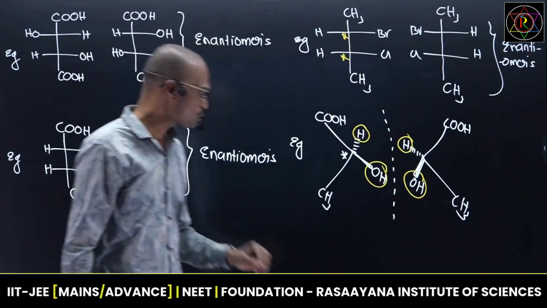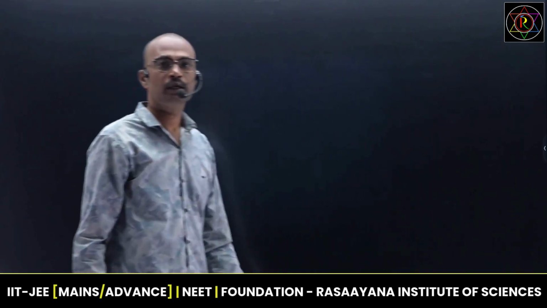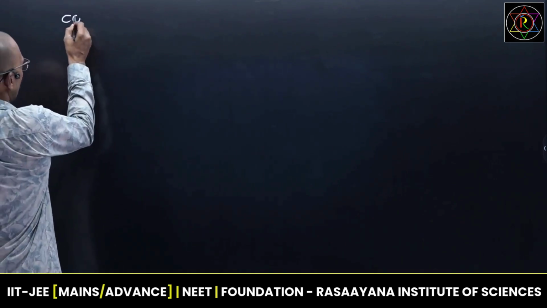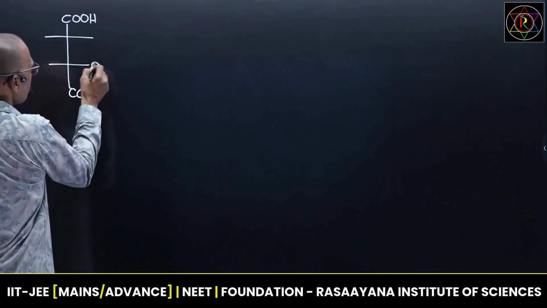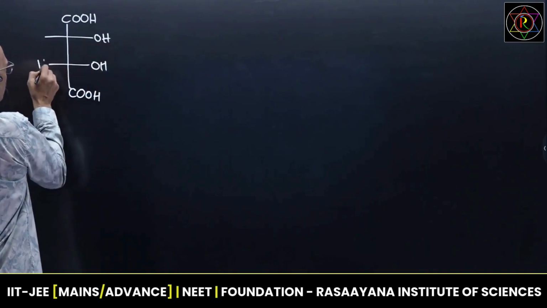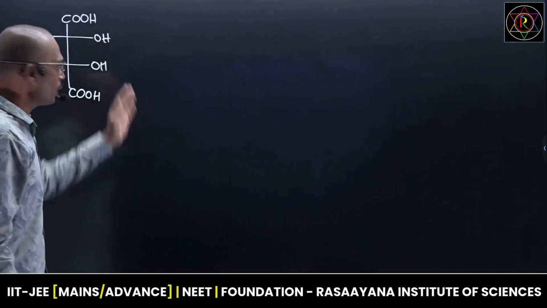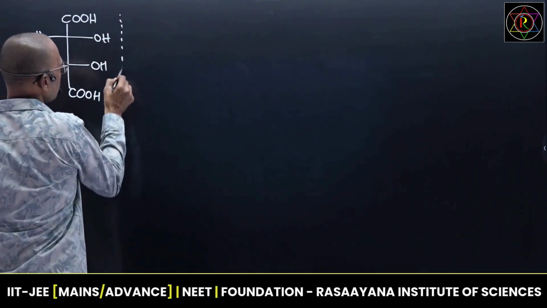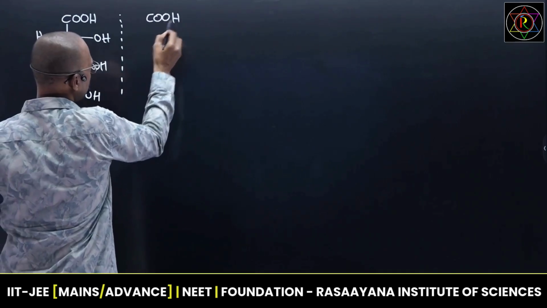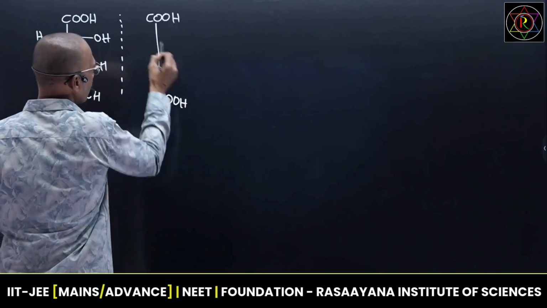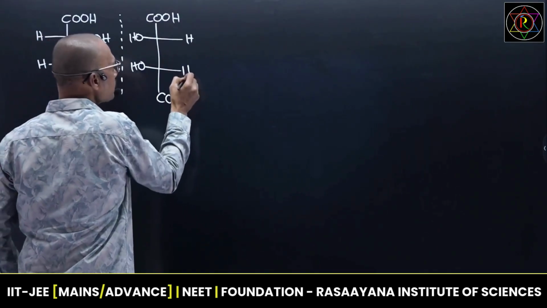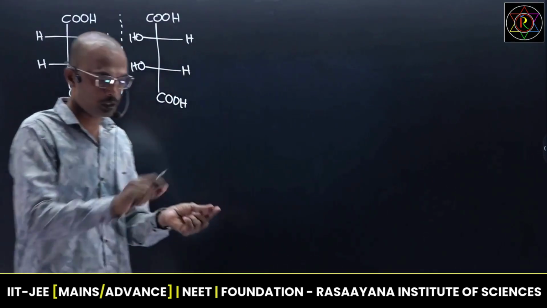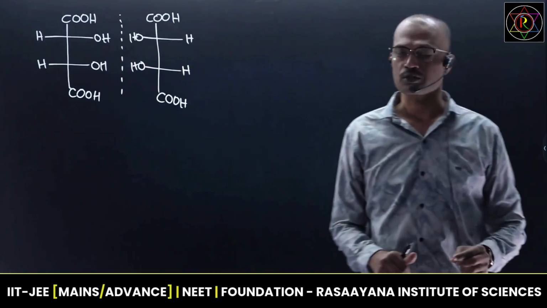So right now I will show one technique on how to identify enantiomers with a proper technique. Okay, now see, I am going to take mesotartaric acid. This is called mesotartaric acid. One of the best techniques to identify enantiomers clearly. Now write down its image. I am writing its image. Try to listen carefully and you will enjoy this concept and you will understand clearly and you can apply it very easily. So you can identify any enantiomeric pair irrespective of their direction of rotation.